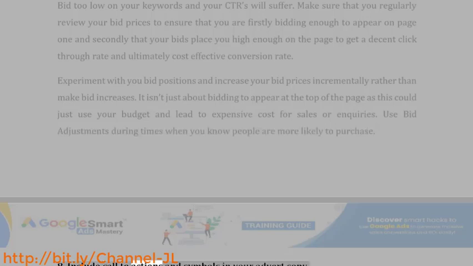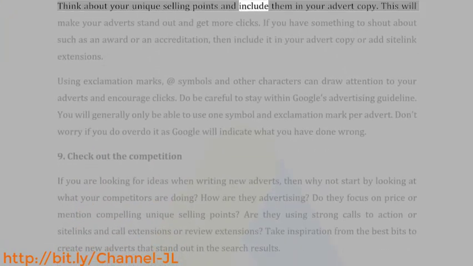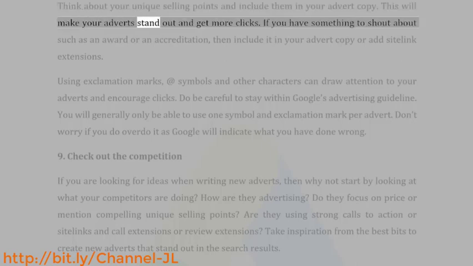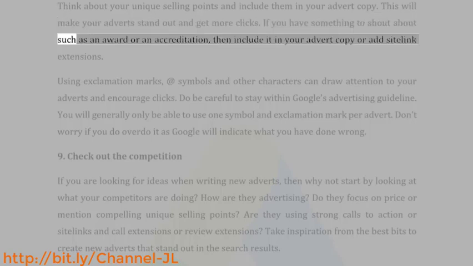8. Include call to actions and symbols in your advert copy. Think about your unique selling points and include them in your advert copy. This will make your advert stand out and get more clicks. If you have something to shout about, such as an award or an accreditation, then include it in your advert copy or add site link extensions.